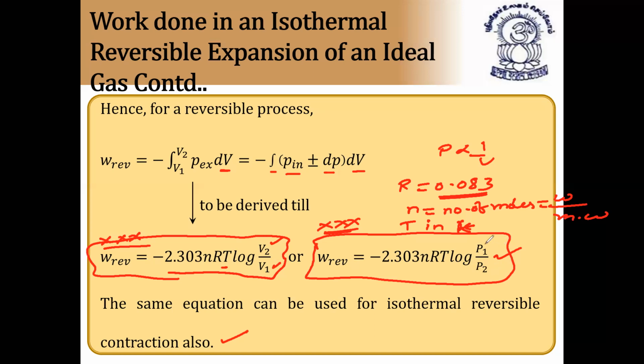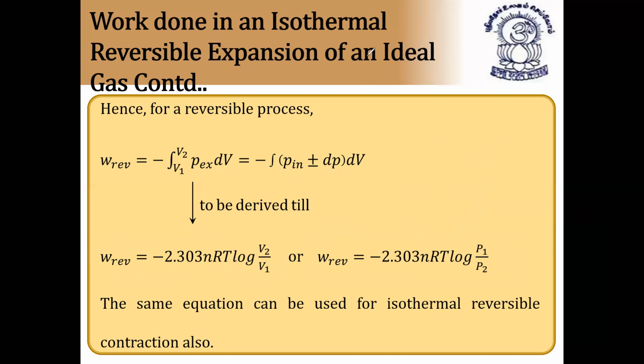Why do we get P1 by P2, whereas here V2 by V1? Since from Boyle's law we know P is inversely proportional to V, so P is proportional to 1 by V. That's why 1 by P2 by P1 becomes P1 by P2. The same equation can also be used for isothermal reversible contraction. So please note down these formulas wherever it is necessary. I hope it is clear.